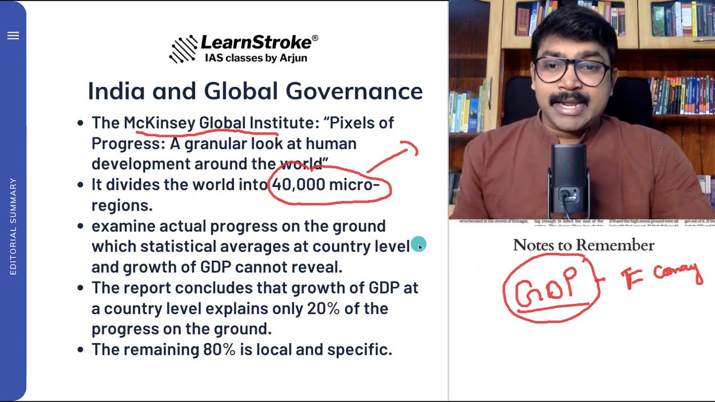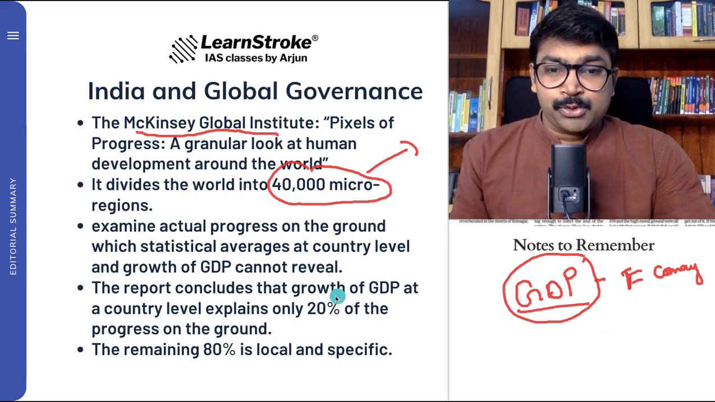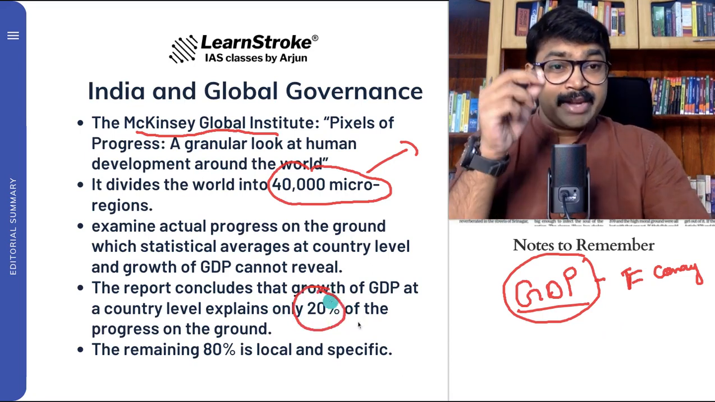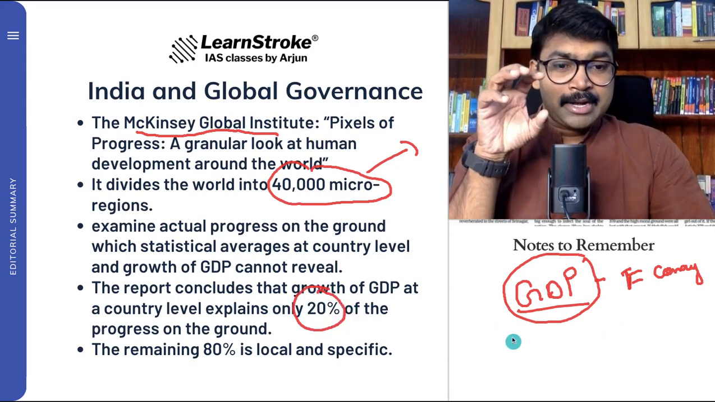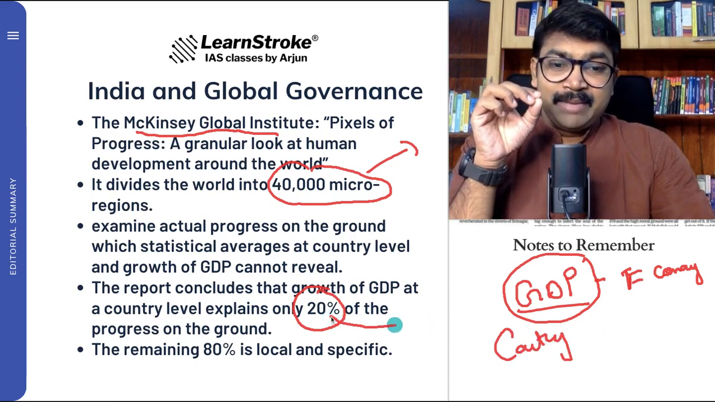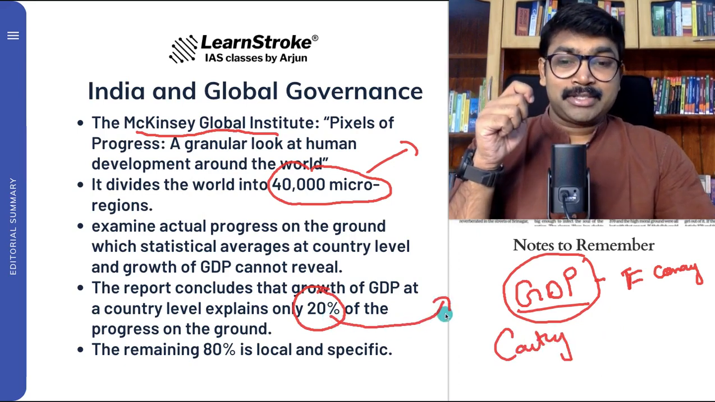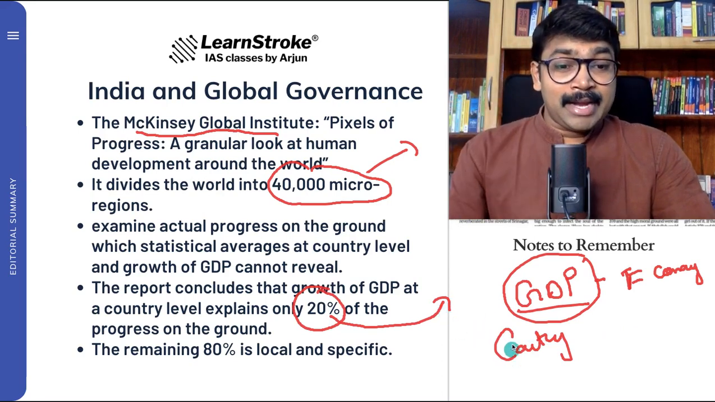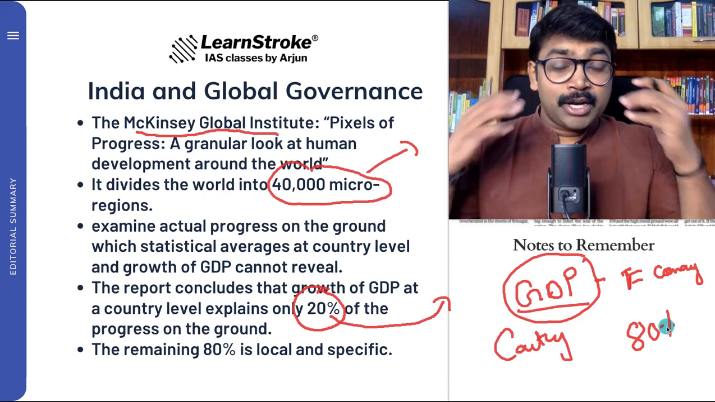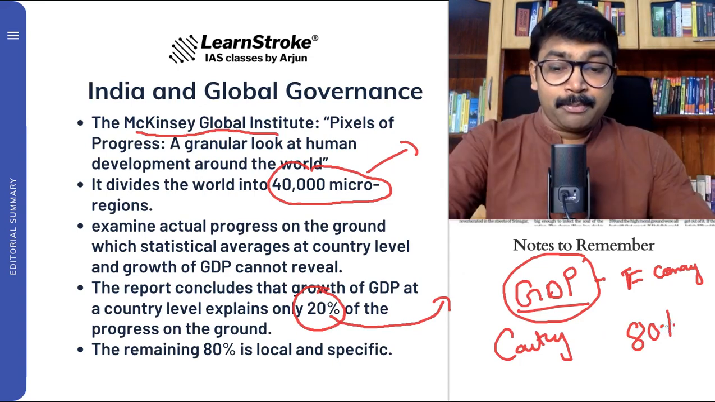After this study, it came to a conclusion that the growth of GDP at a country level explains only 20% of the progress. Very, very important. GDP is only able to measure 20% of the progress, but the remaining 80% is completely local issues and local problems that need more attention.